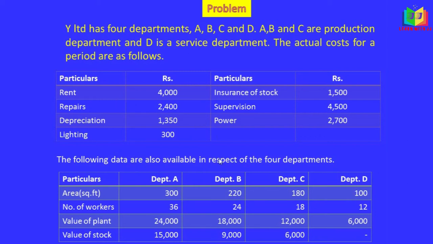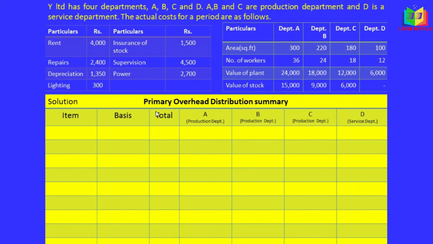Let's start doing the problem, then you will come to know. Similarly, we have the number of workers for all 4 departments, the value of plant for all 4 departments, and the value of stock; for the service department there is no value of stock. First, this is the format. We write the items here and the basis on which we are going to apportion them, then the total amount here, and the apportionment will be written here. This is the format of the primary distribution summary.